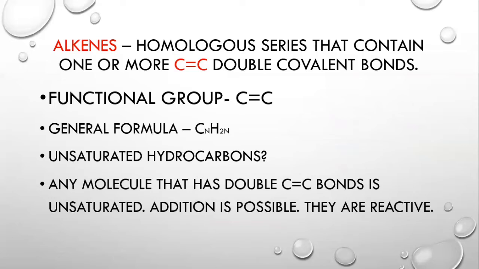The last thing that we need to see over here is the general formula, which is CnH2n. You need to recall that we discussed that the general formula for alkanes was CnH2n+2. Now, in this general formula, we can easily conclude that the number of hydrogen atoms will be double the number of carbon atoms in alkenes.